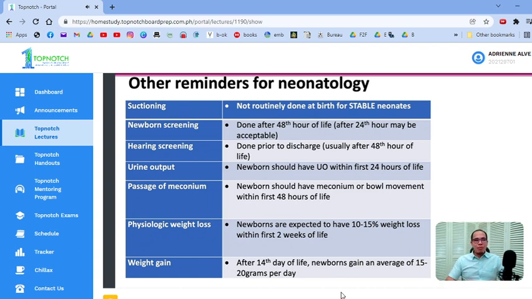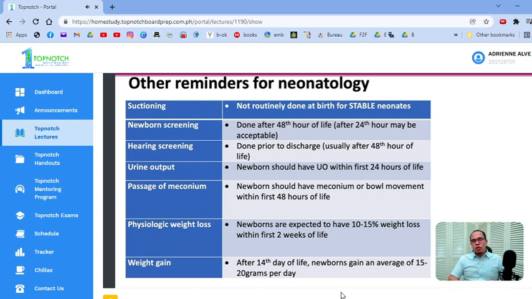Okay, urine output and bowel movement. Tinatanong yan, kailan dapat lumalabas yung urine output and bowel movement? Ideally within the first 24 hours of life. But if they ask you ano ba yung limit, it's still considered normal as long as you have your urine output within the first 24 hours. It may still be normal as long as you have your meconium output within the first 48 hours. So 1 day saka 2 days. So limit natin, ihi, wiwi, 1 day, dumi, pupu, 2 days.